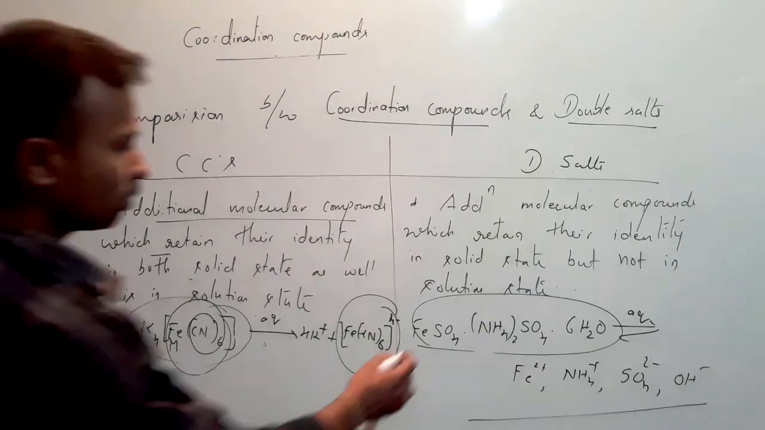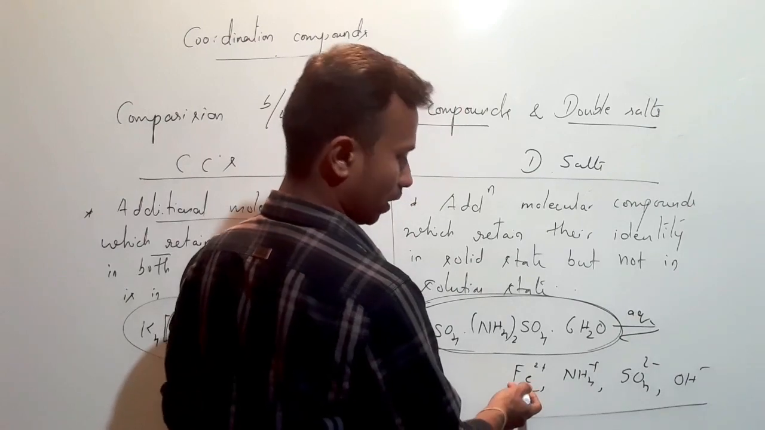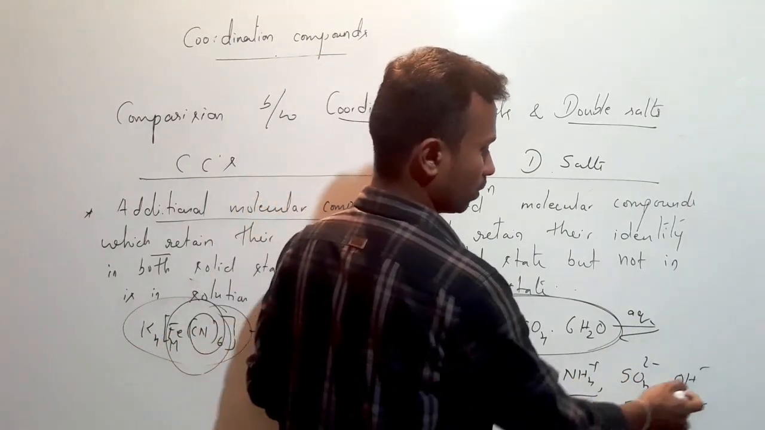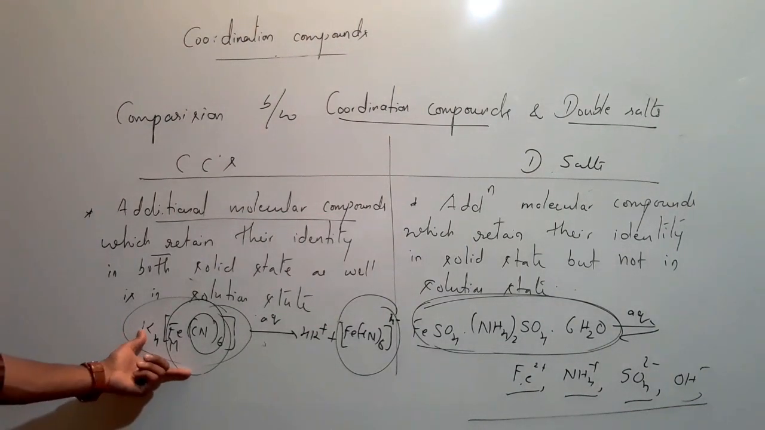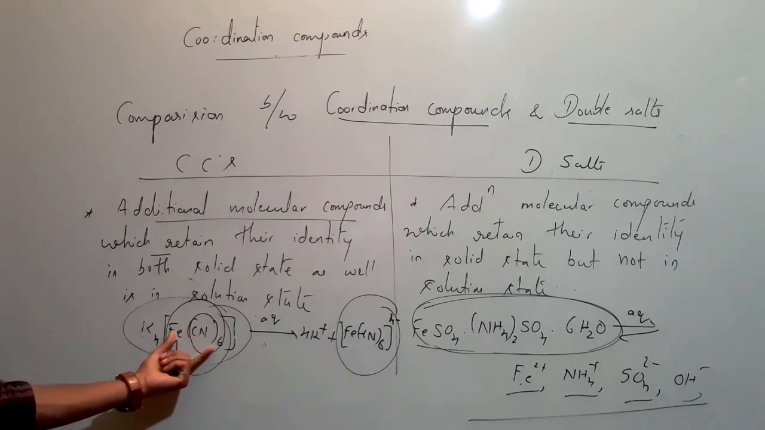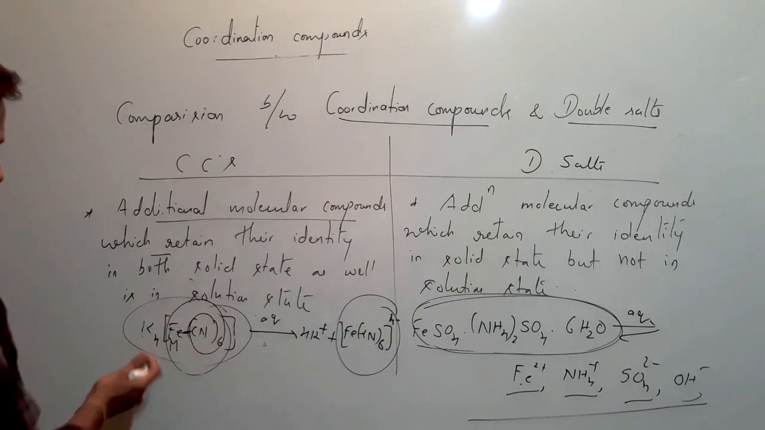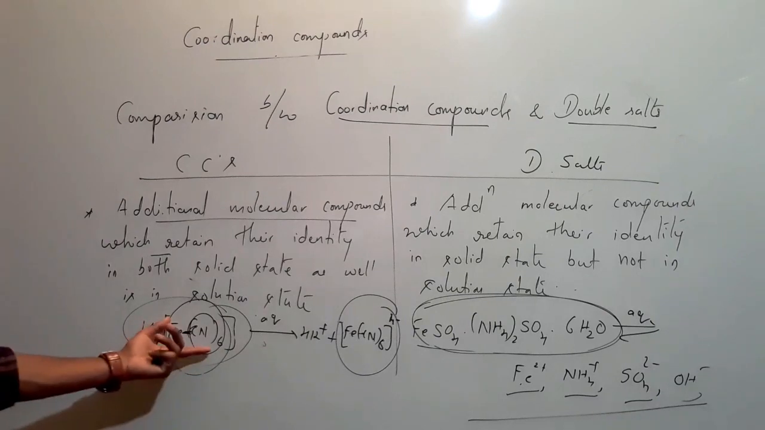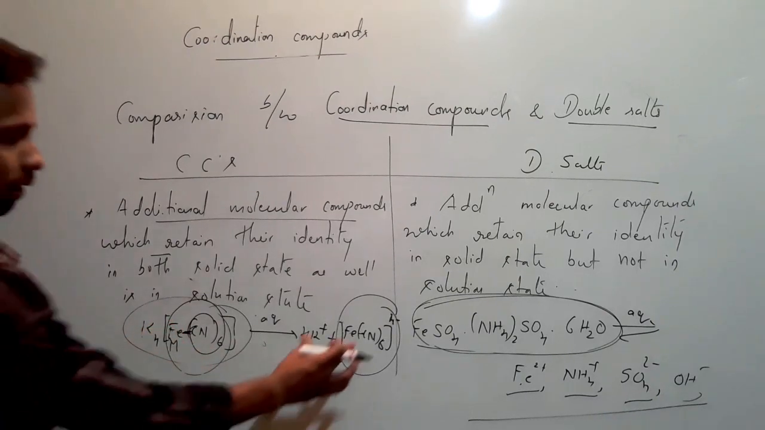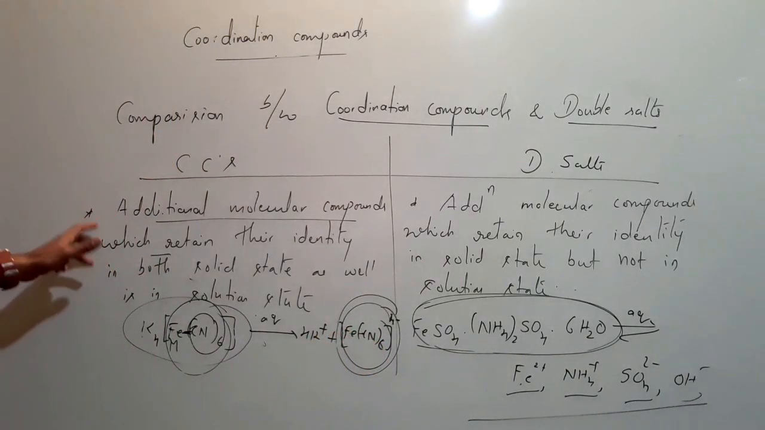So it loses its own property of Mohr's salt and shows the properties of iron, that is ferrous ions, ammonium ions, sulfate ions and hydroxide ions. But in this case, even if we dissolve this coordination compound in water, it will not lose its property. They will be in the combined state. The bond between these ligands and the metal atom is very strong, and they will not dissociate from each other. So, this is the meaning of these two points.